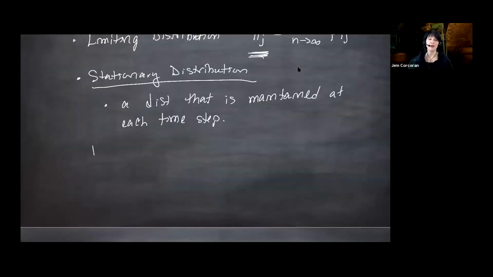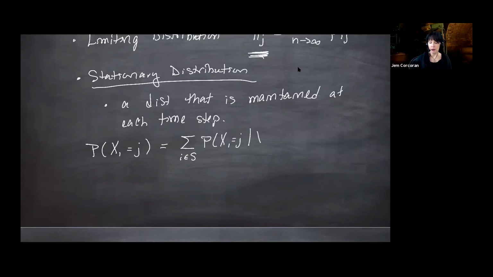You know how to do this problem. You've seen problems like this. You need a starting value, and so you could condition on where you were at time 0. So I can write this as the sum over all i in the state space of the probability that x1 is j given x0 is i, times the probability x0 is i. And that conditional probability there, that's just the p sub ij. So this is little p sub ij